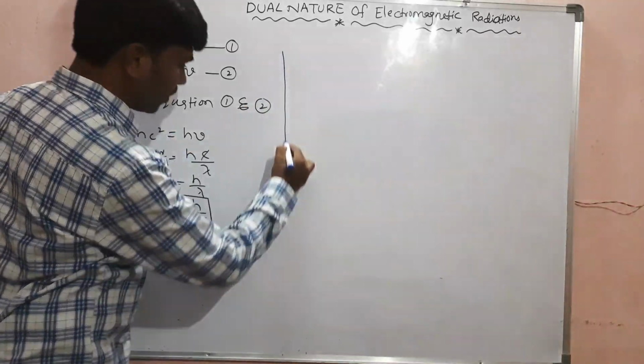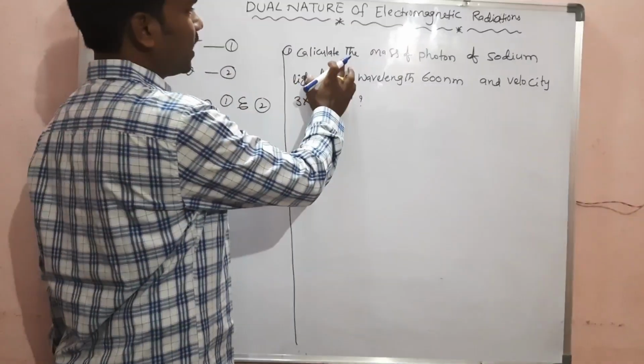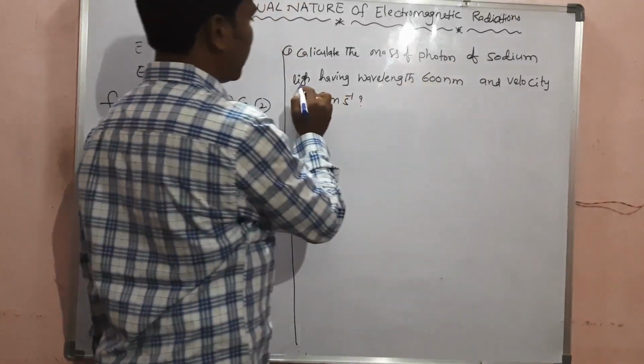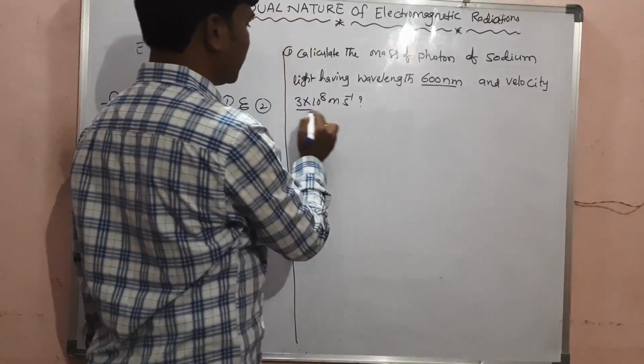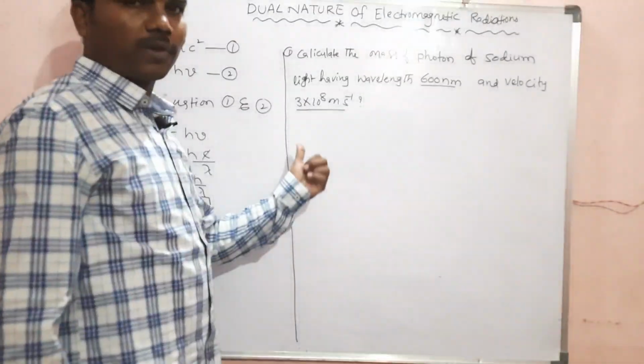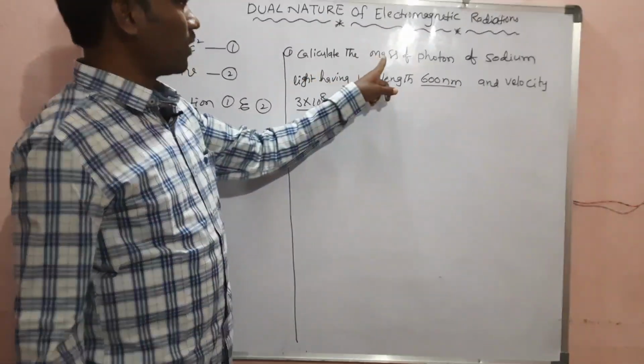One numerical problem based on this relation: calculate the mass of a photon of sodium light having wavelength 600 nanometer and velocity 3 into 10 to the power of 8 meters second to the power of -1. By using this we have to calculate mass.